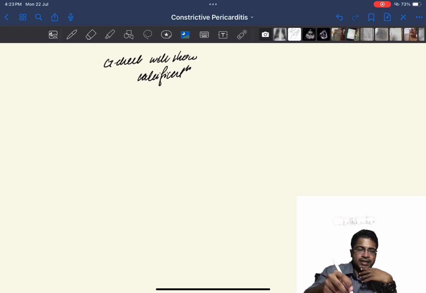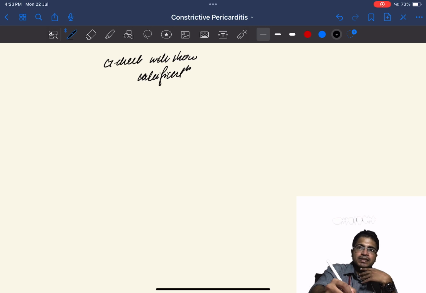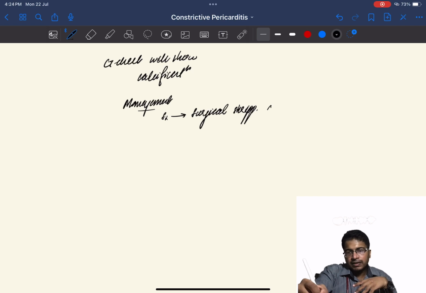So now coming to management. The management of constrictive pericarditis is pretty much surgical. The surgical stripping of the thickened pericardium.